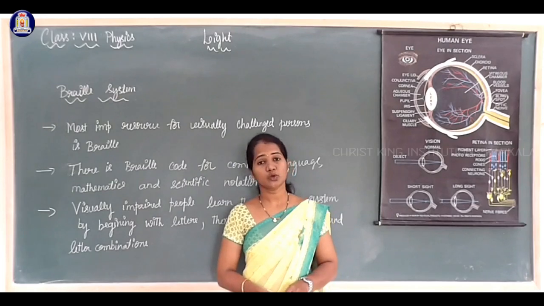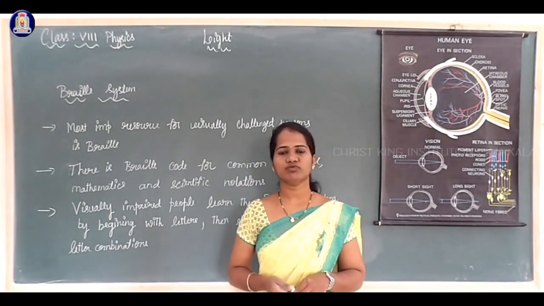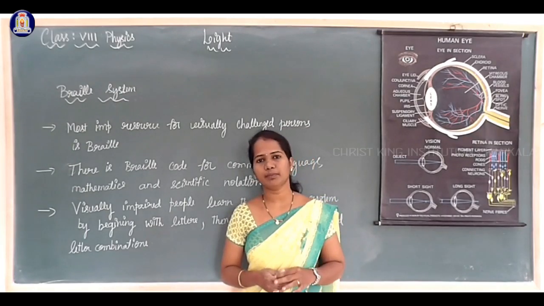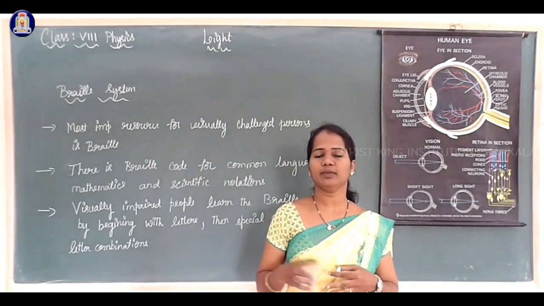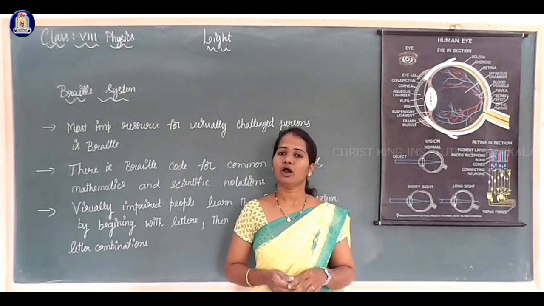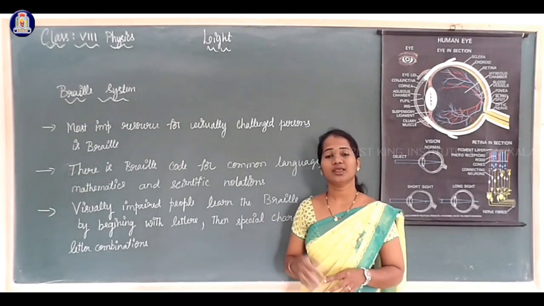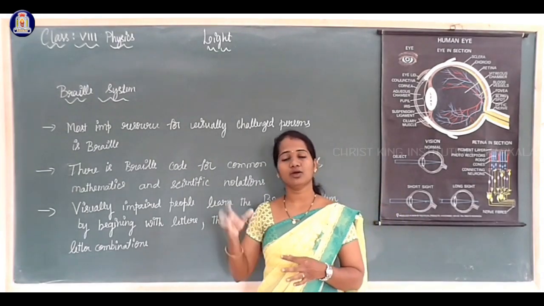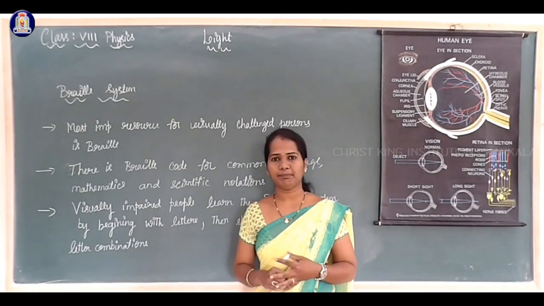Some people, including children, are visually impaired. So what is this visually impaired? Visually impaired in the sense they find it difficult to identify things. It may be due to some diseases, or due to some injury, or since birth they cannot see, they cannot identify things. They are called visually impaired.